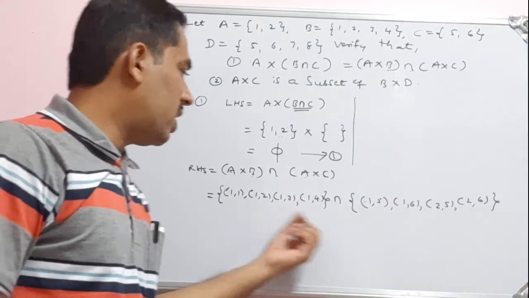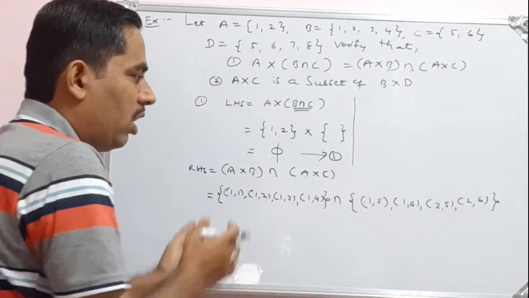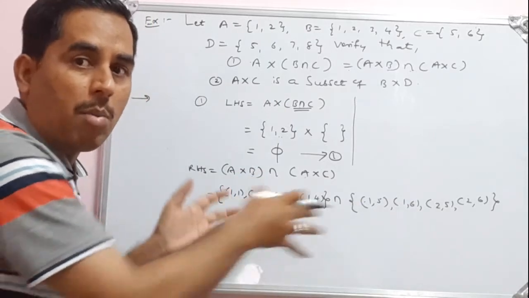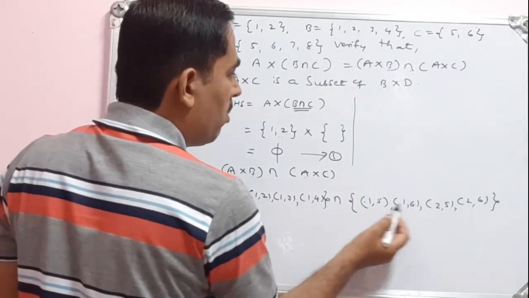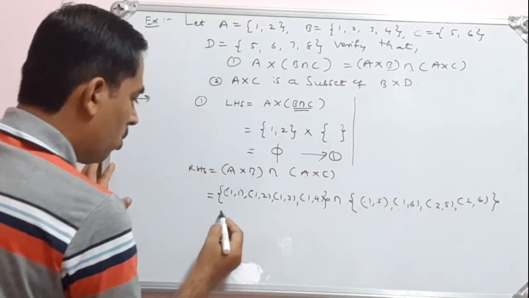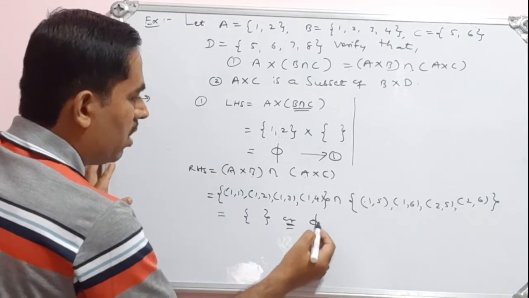See, this set intersection this set. Intersection means you search whether these two have common pairs or not. Common pairs, we have to search for common pairs. See, 1 1, 1 2, 1 3, 1 4. Here 1 5, 1 6, 2 5, 2 6. There are no common pairs. So it is also an empty set.